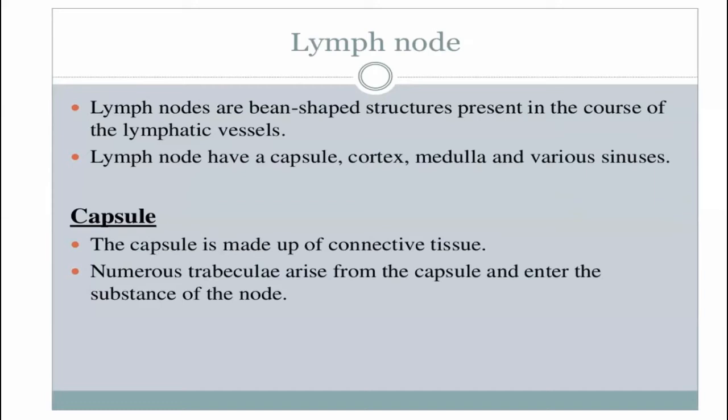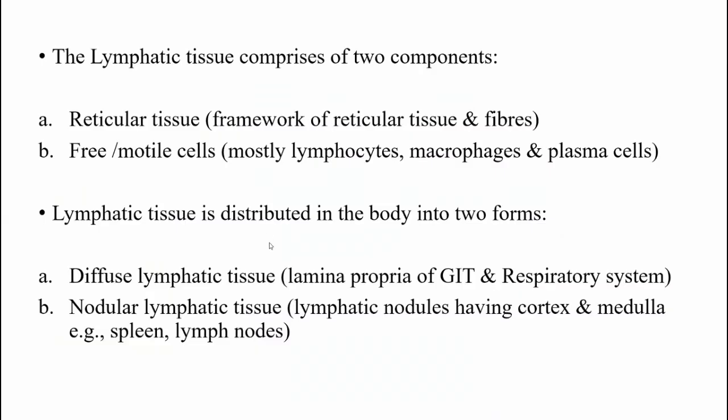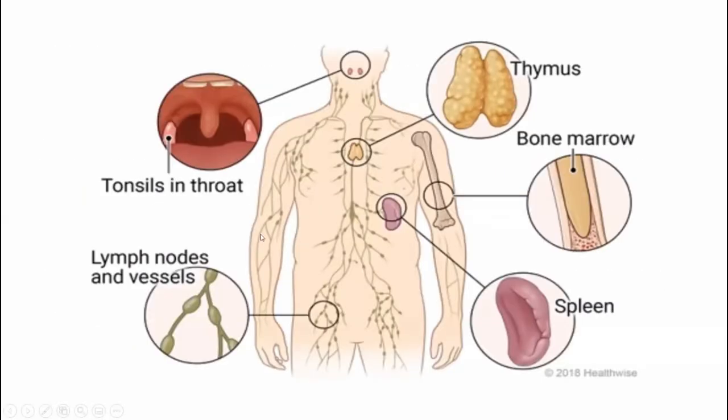Lymph nodes are ovoid or bean-shaped structures. They are present in the course of the lymphatic system. See this picture. These are the lymphatic vessels, and along these lymphatic vessels, you will find a nodular structure. This nodular structure is the lymph node. Lymph from these vessels enters the lymph node, is filtered, and then again enters the efferent vessel.